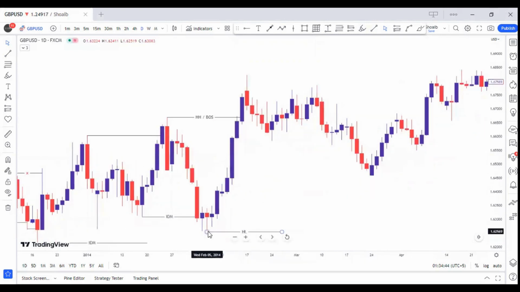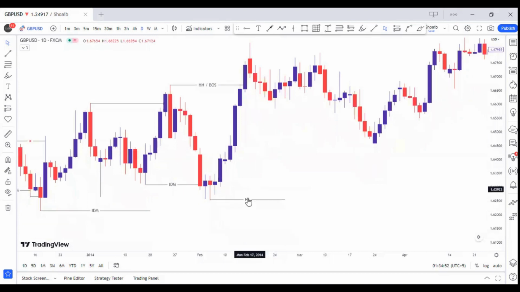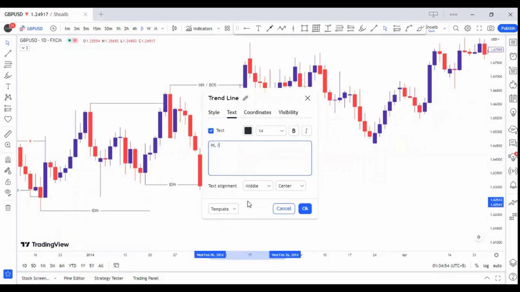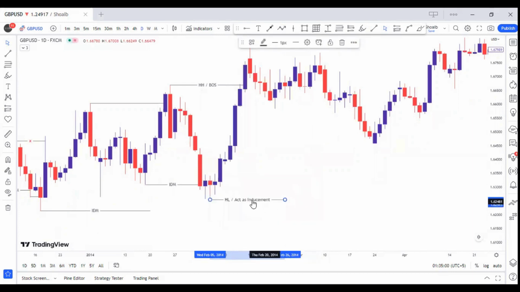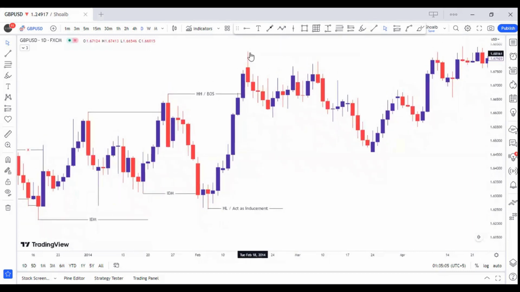Now, check this low to this high. When price moves in the form of an impulse from this low to this high without a pullback, then such lows act as inducement. We studied this rule in the previous lecture, and let's mark this higher low as inducement. This low is an inducement because price moved in the form of an impulse from this low to this high. I have mentioned both words for your learning purpose.